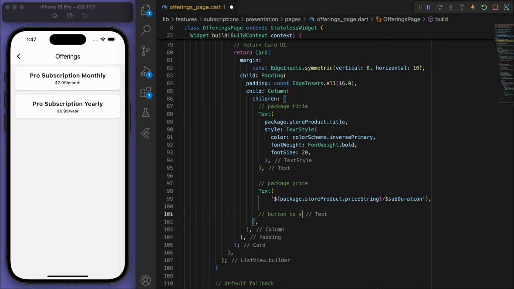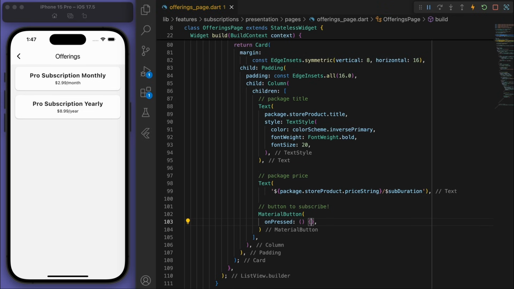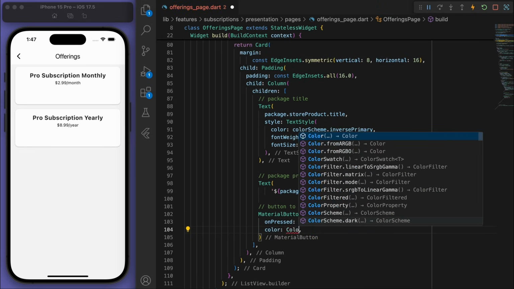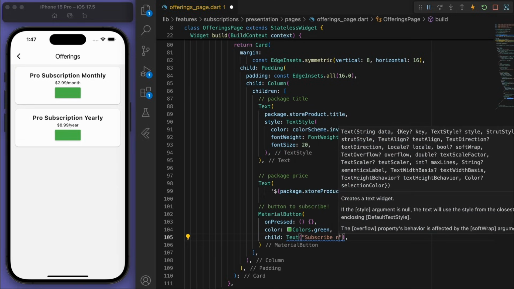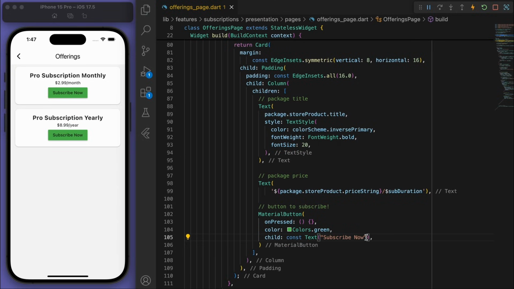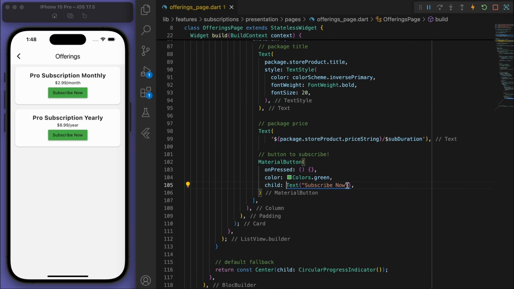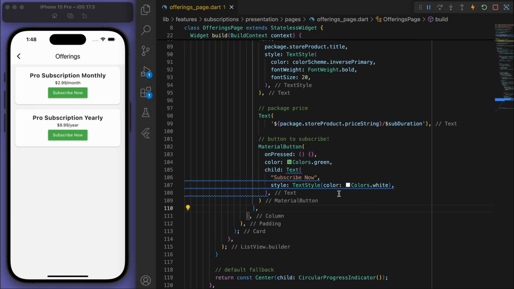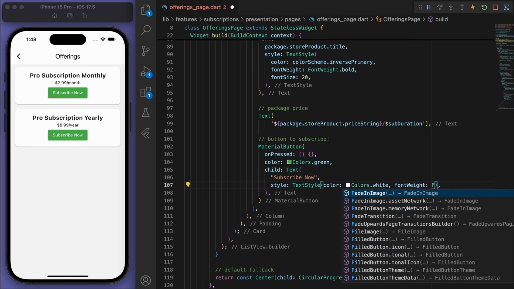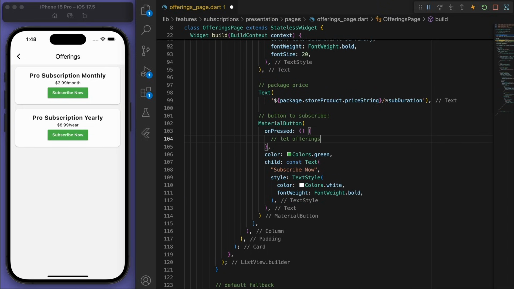Cool, and then beneath this, we need to have a button to subscribe. So let's use like a green color and say subscribe now. And for the text, let's actually make it white. And bold. Sweet, and then if I press on this, then let the offerings cubit handle this part.